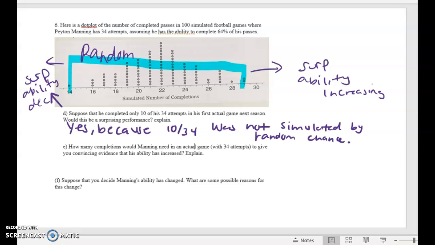All right, so how many completions would Manning need in an actual game to give you convincing evidence that his ability increased? The region that we're looking for is this right side. We want to see things that weren't generated by random chance, because those would be surprising and above the biggest number that had been simulated. So in this case, if I simulated 29, then I would need more than 29 completions to give me convincing evidence.